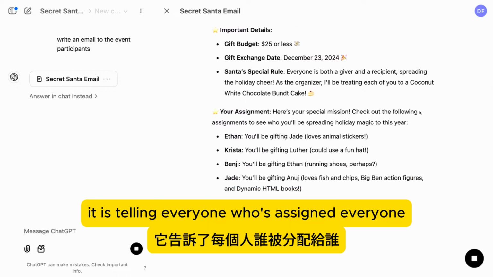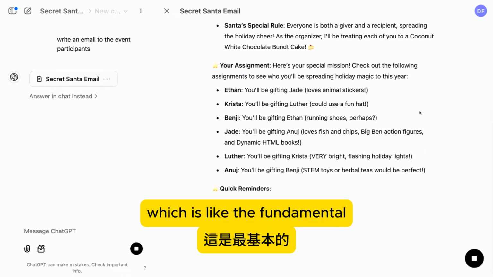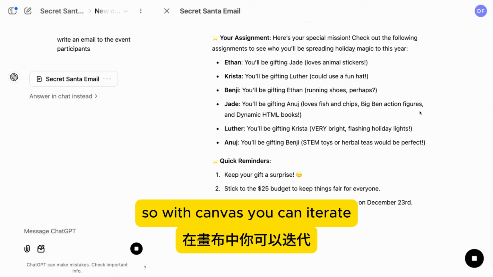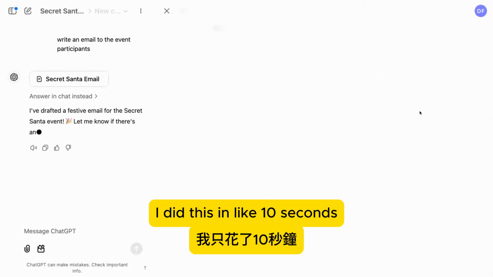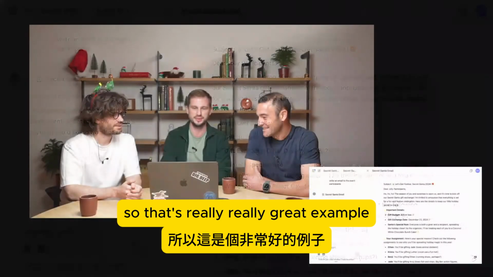It is telling everyone who's assigned everyone, which is like the fundamental... Maybe you want to be a little more specific next time. So with Canvas, you can iterate. I can get that feedback and move. But this is a great starting point, and I did this in like 10 seconds. So that's a really great example.